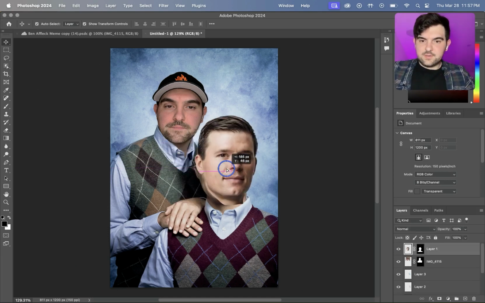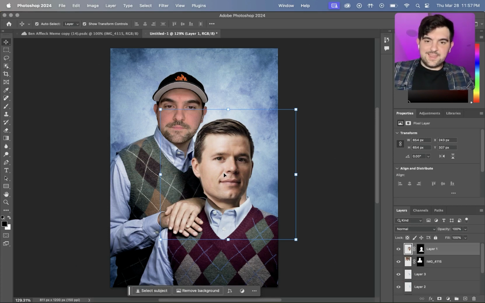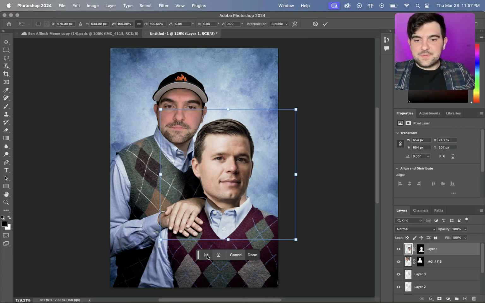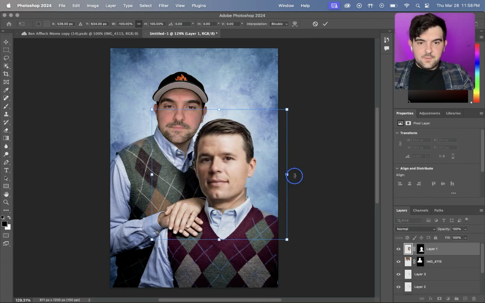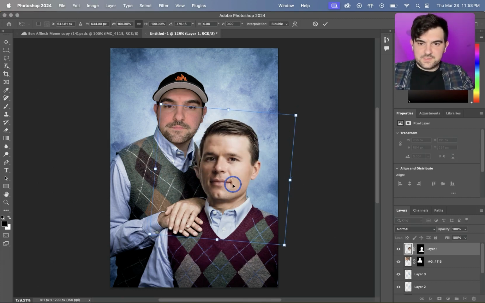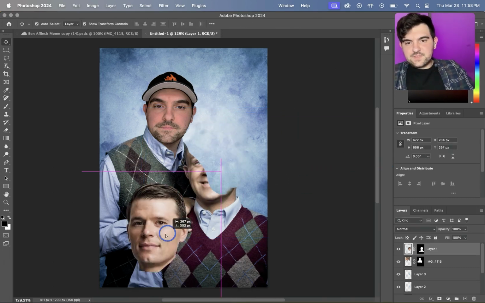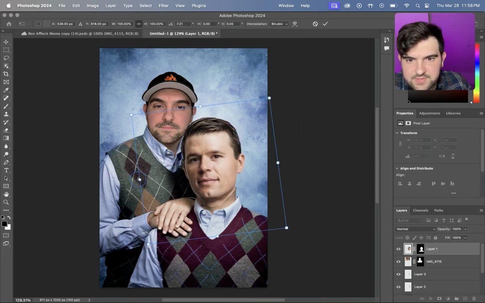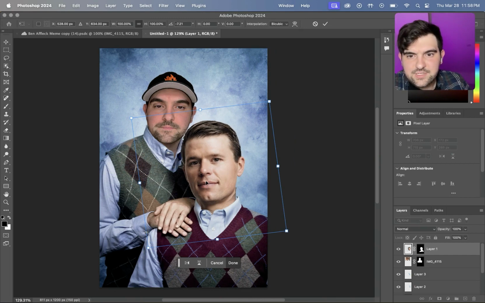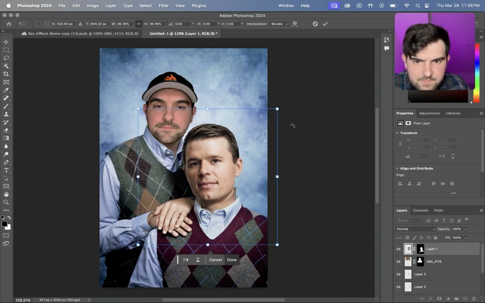Kyle's head's right here. So we're gonna bring it over here. And again, one problem is we need to turn his head the other way. When you have the layer selected, do Command T, and then this will pop up at the bottom and you can just flip it around. We want to have his head tilted a little bit. We want to have his neck lined up. This is still kind of in the way, isn't it? We don't want to tilt his head too much because then that doesn't look right. Actually, that looks fine. Shrink it down a little bit. No, this doesn't look right.